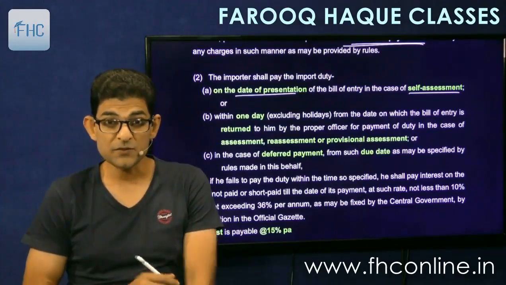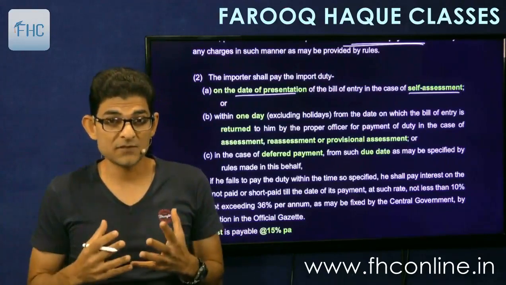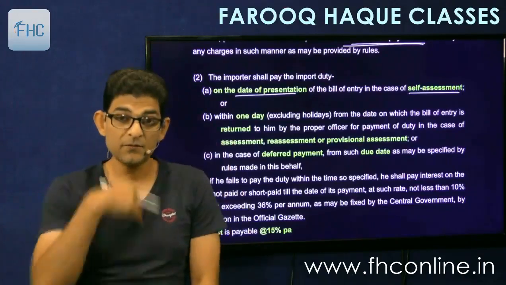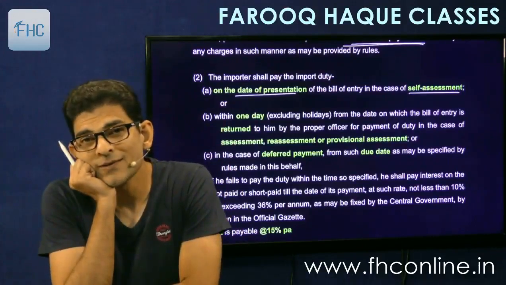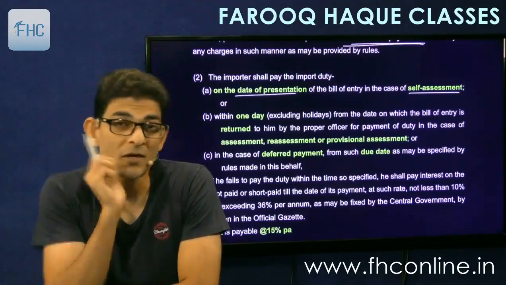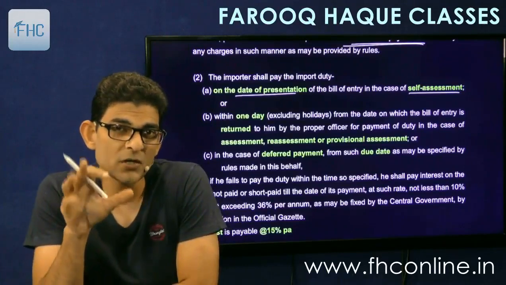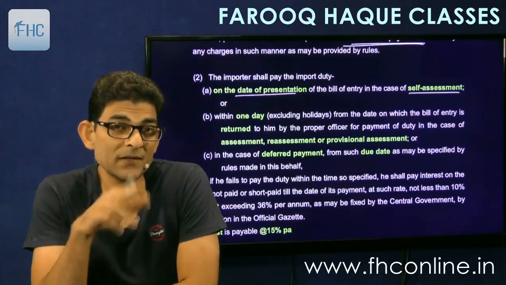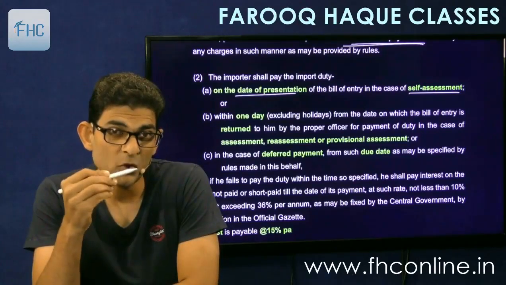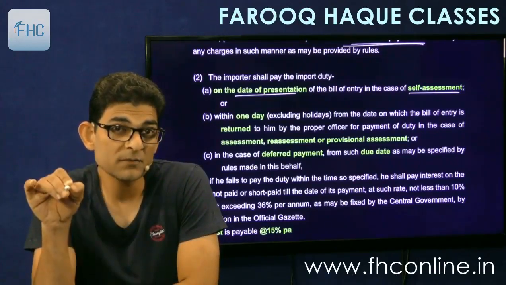So this is for self-assessment. What we have assessed ourselves, we have to pay. Then when we file the bill of entry and the officer makes any changes to it, the officer has a right to make changes. So if he makes any changes in our valuation or the rate of duty or whatever and increases the duty payable, then he will make that assessment on the bill and return the bill to us.